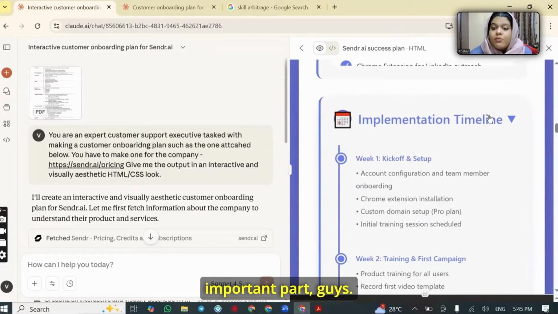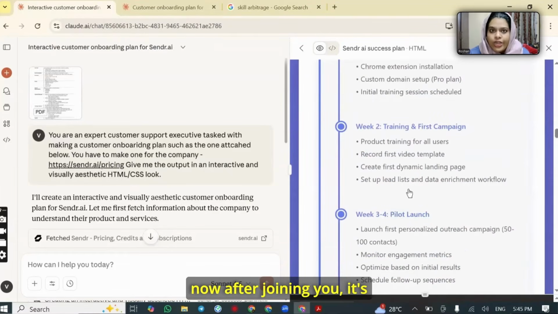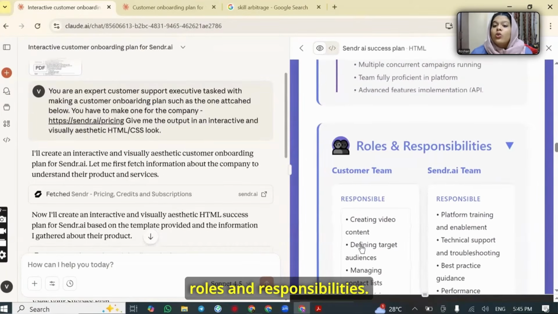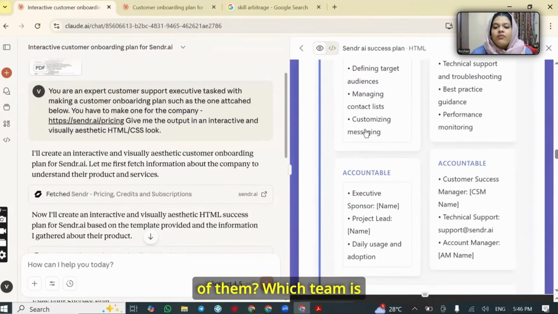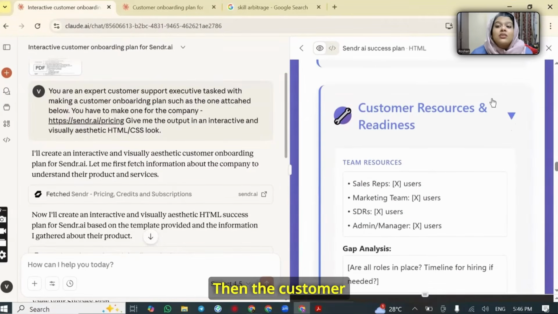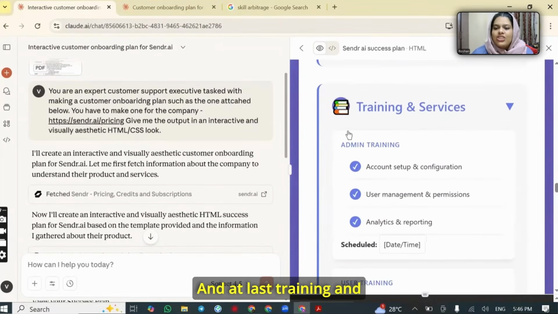This is the most important part, you guys. When the customer knows where they will be 1 week from now, 2 weeks from now, after joining you, it's going to give them a sense of, I'm in a better position than where I started. All right. So this is a full timeline. Then the roles and responsibilities. Who is going to take care of them? Which team is going to be taking care of the customer, their details and everything. Then the customer resources. If you have to give your customer certain resources or something to get ready to use your product or service, that is mentioned over here. And at last, training and services section.